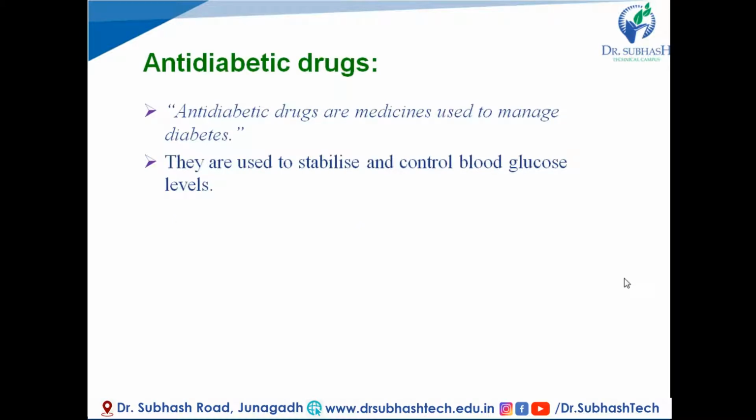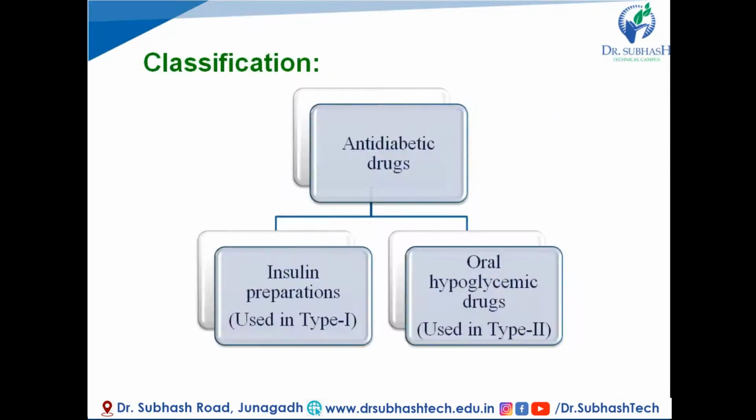So first, antidiabetic drugs. Simply, the drugs which are used to manage diabetes are known as antidiabetic drugs. These drugs are used to stabilize and control blood glucose level. As we know, in diabetes, our blood glucose level is altered, and to stabilize and control it, antidiabetic drugs are used.